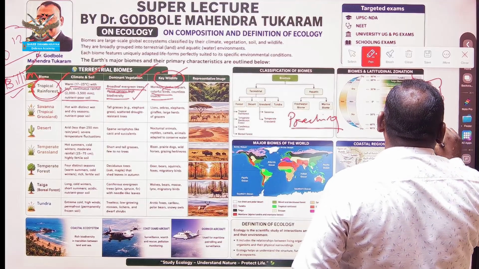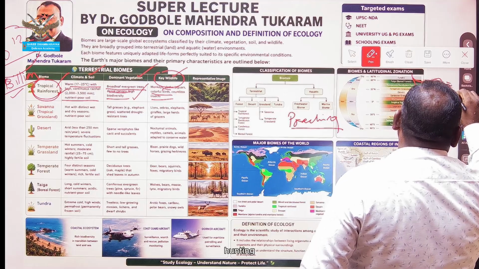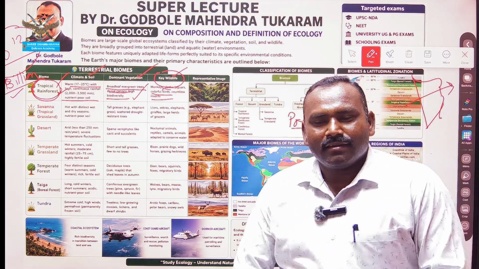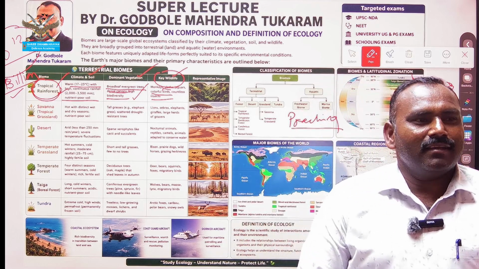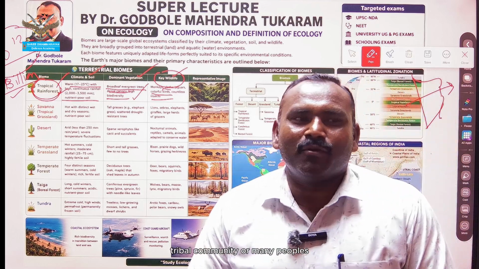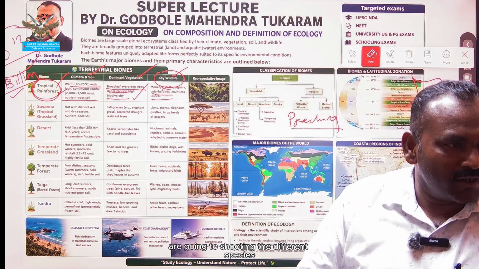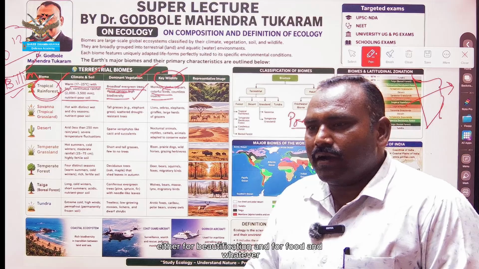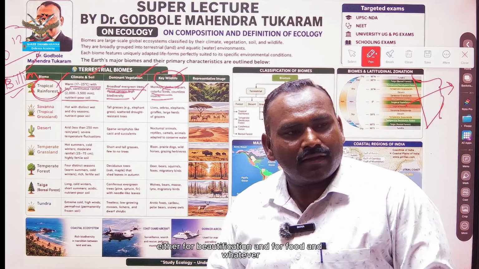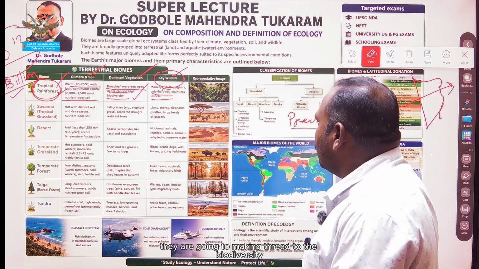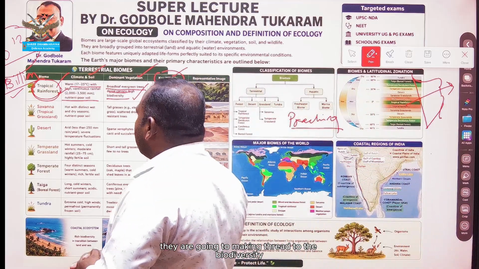Poaching means hunting. There are many tribal communities or many people who go shooting different species, either for beautification or for food, and whatever the reason, they are making a threat to biodiversity.